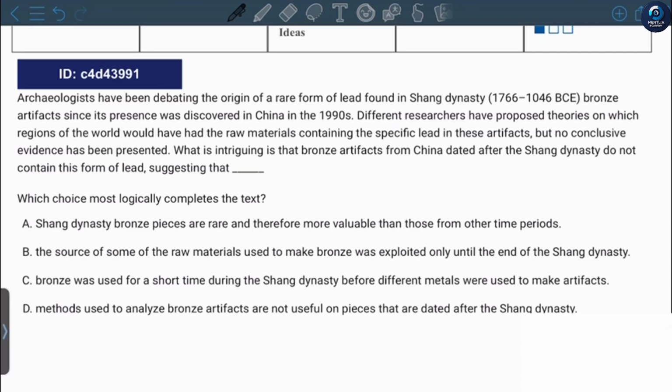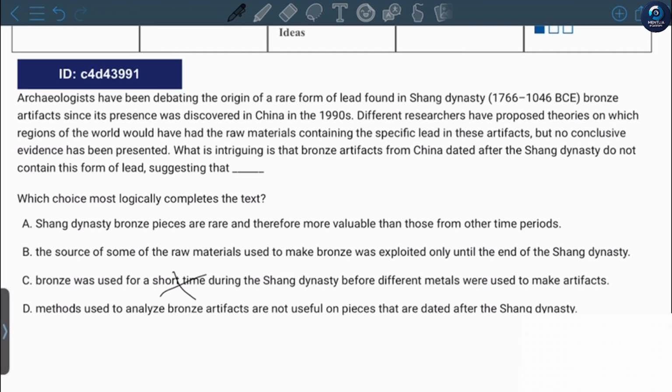I think the main idea, the conclusion here, should be about the fact that people already spent all the lead in the Shang Dynasty, so for other periods of time there was none left. The source of some of the raw materials used to make bronze was exploited only until the end of the Shang Dynasty. Bronze was used for a short time during the Shang Dynasty before different metals were used to make artifacts. Answer C is wrong. It's not about its popularity, they couldn't use that bronze still, but they probably stopped doing that because there was none left.